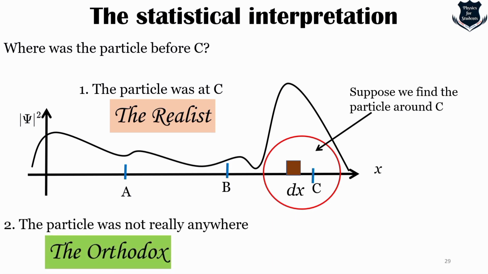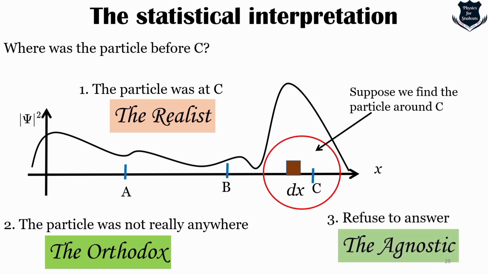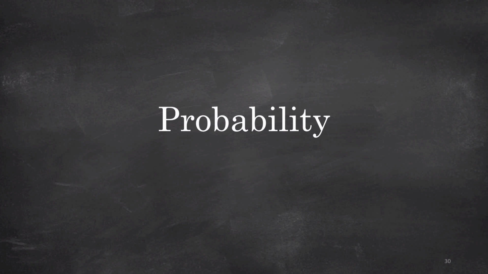Okay. The second answer is that the particle was not really anywhere. It was the act of measurement that forced the particle to take a stand. This is the view of the so-called Copenhagen interpretation. It is associated with Bohr and his followers. And the third one is that agnostics would refuse to answer. Now, because we are dealing more with statistics and interpretation, this is an idea of how the statistical interpretation would work. But let us take a quick look into a very simple example of probability, which will make things clear.